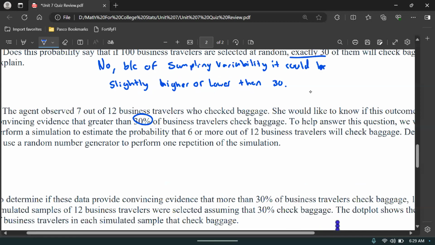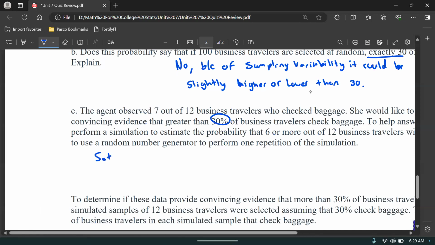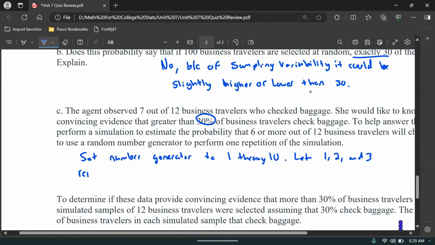So set the number generator to 1 through 10. Let 1, 2, and 3 represent someone checking bags.